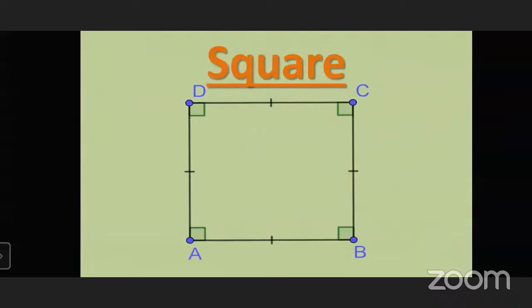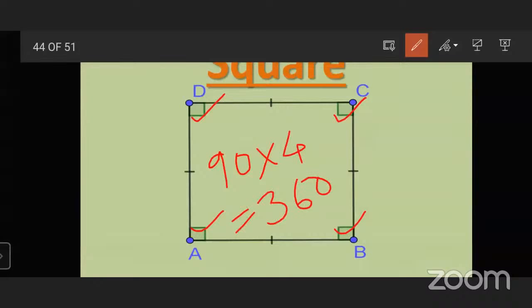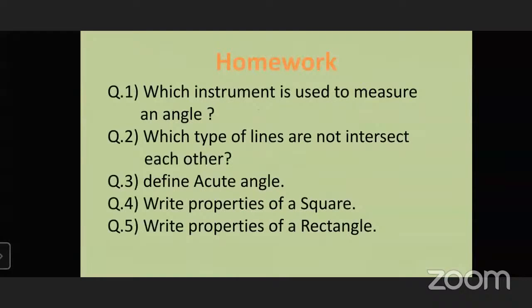Same as a square. The sum of all angles of a square is also 360 degrees, because each is also 90 degrees, 90, 90, and 90. And whenever we multiply 90 with 4, we get the answer 360 degrees. So today we have learned geometry. In that, we have learned angles, types of angles, then square, rectangle, triangle, ray, line, line segment, vertex.